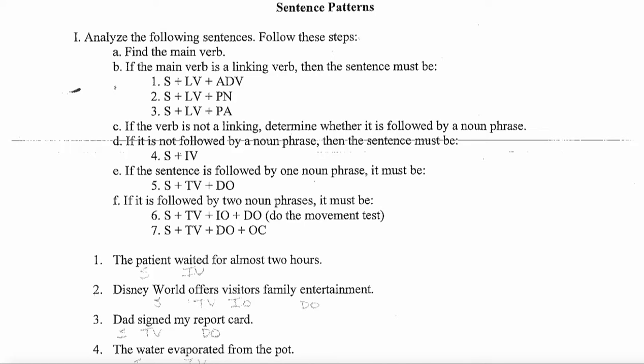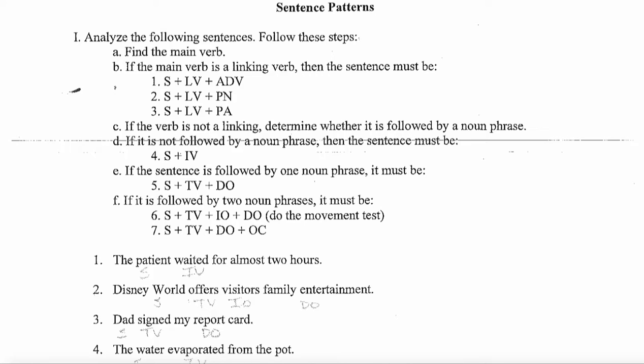So we can see in pattern 4, if it's not followed by a noun phrase, then it must be an intransitive verb. Okay, but if you find the main verb is followed by a noun phrase, then you have to look further down the list.